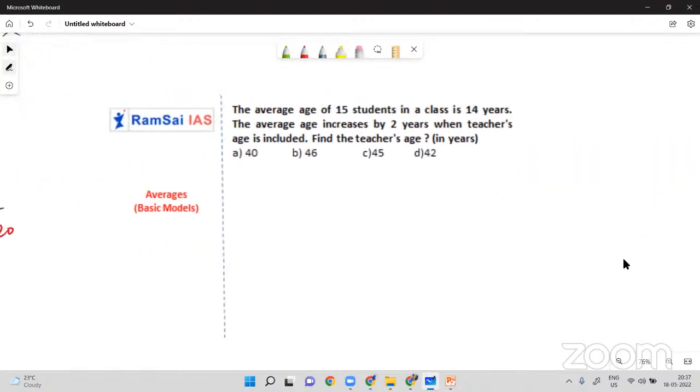Okay, so chalo, can you read the problem and try on your own? Just take 1 minute because I am going to give you one shortcut for this, but before that, you try on your own. Make it fast.